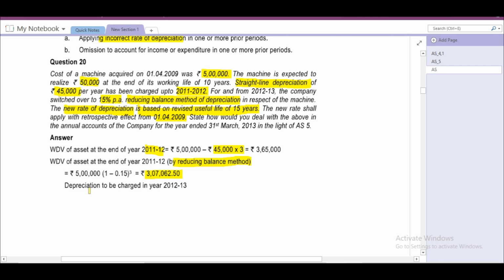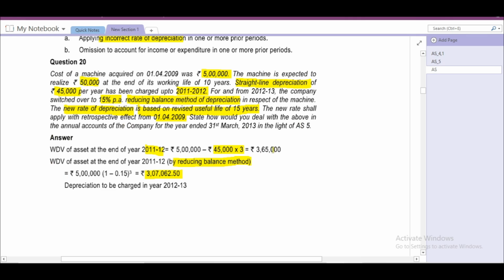Now we have to identify the depreciation to be charged for and from 2012-13. We have to consider the difference between these two WDVs, because from 2009 itself it will be applicable.